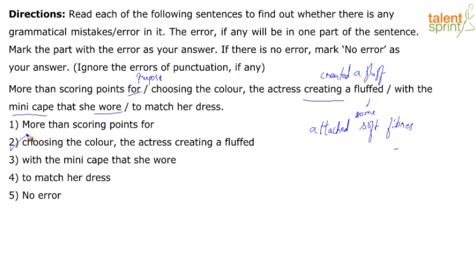We are saying the purpose of her choosing the color, right? That's what we're bringing. We need the preposition that gives us that meaning. So more than scoring points for the purpose of choosing the color, the actress created a fluff with the mini cape that she wore to match the dress. Her objective was not to get points for the color, but to make her cape more interesting so that it can match her dress. She doesn't really pay attention to the color of the dress, but she wants to ensure that her cape is matching her dress. So that's the context. If you understand the context, you know that the preposition for is correct as it is. You don't have to make any changes and the error is in part 2.